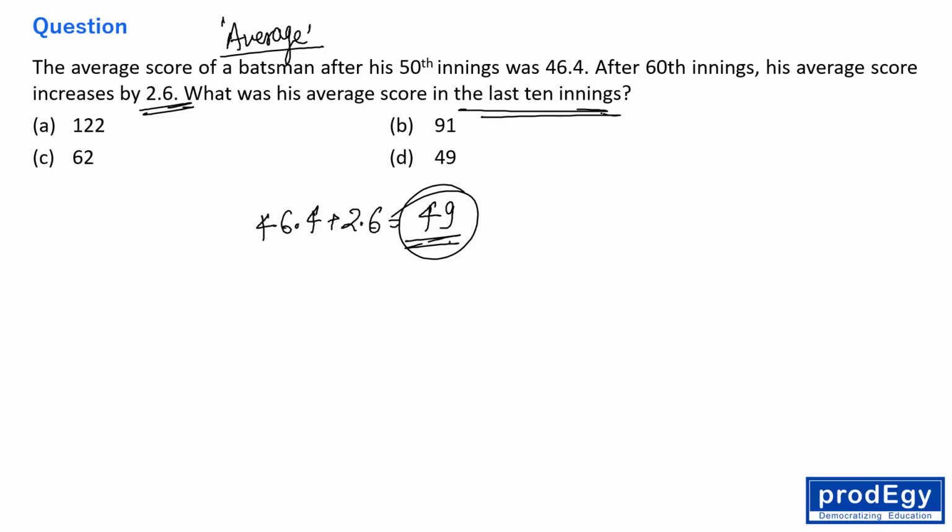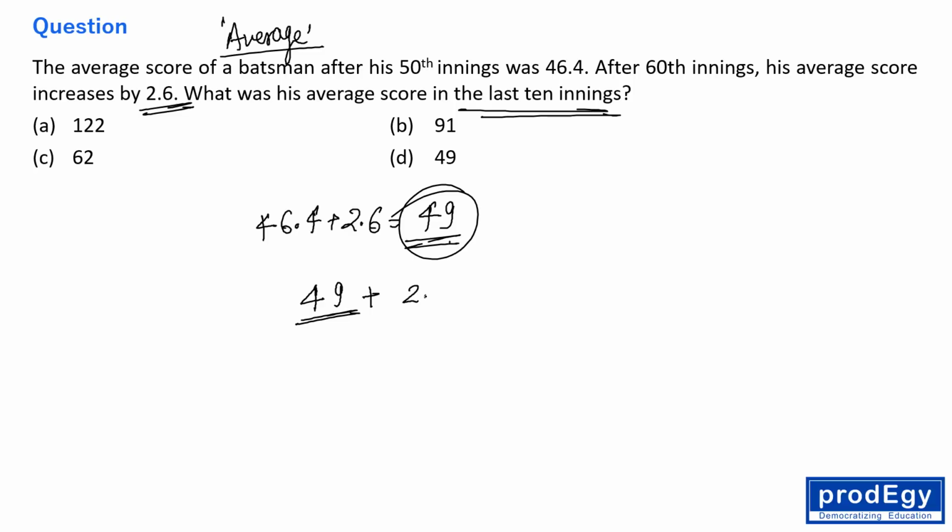So everyone, in the last 10 innings, he is scoring 49 for every inning, because after the 60th innings his average becomes 49, right? So in the new innings, he is actually scoring 49 runs per innings and some more runs, so that he can distribute 2.6 to the last 50 innings also.